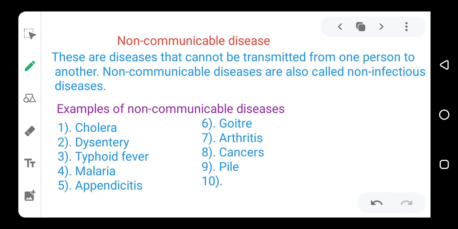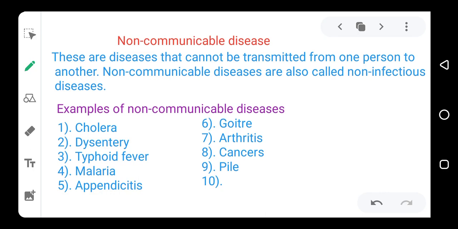So these are non-communicable diseases, and we have looked at the meaning of health in this lesson, the meaning of diseases, and signs and symptoms, which we said are the things that help us to identify the presence of diseases in our body.